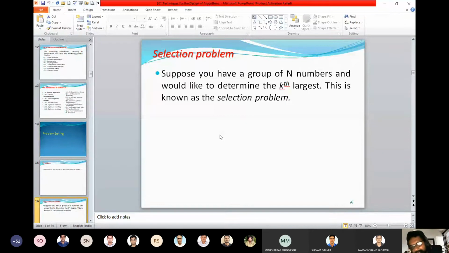Can any of you think of it? You have come across quick sort. Somebody might have also studied quick select. Quick select is the algorithm which is an application of quick sort to find the kth largest. How can you use quick sort to find the kth largest? This will be the second algorithm. Then I want 10 algorithms. Maybe this is an open question for you in the exam: you need to write down 10 different algorithms to solve this problem.